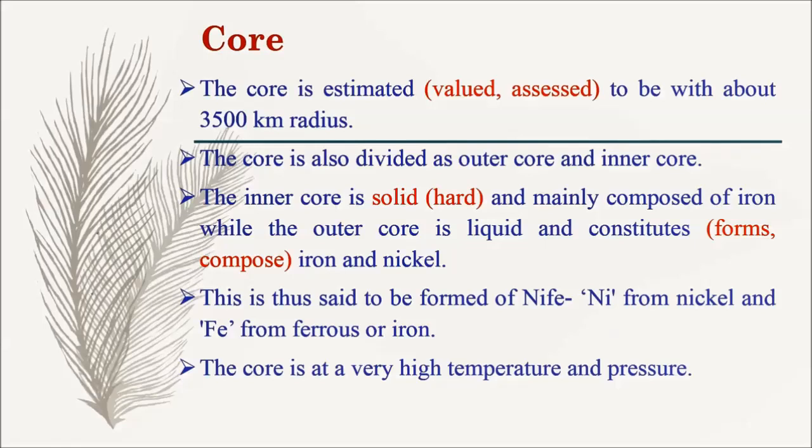The inner core is solid, which means hard, and mainly composed of iron, while the outer core is liquid and constitutes, which means forms or composes, iron and nickel. This is thus said to be formed of Ni from nickel and Fe from ferrous or iron. The core is at a very high temperature and pressure.